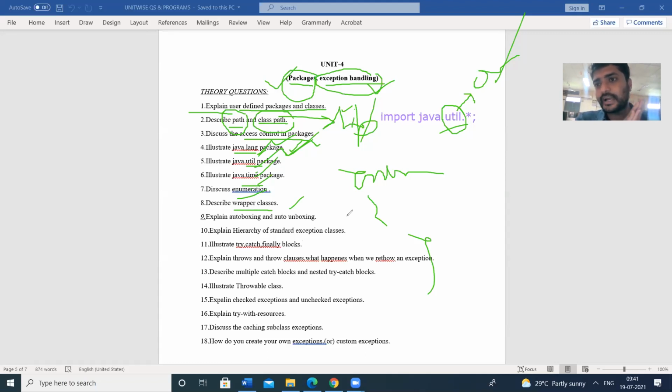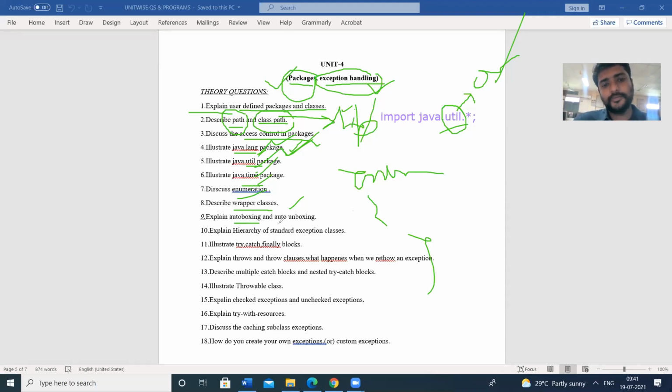Java is a purely object-oriented programming language, so here everything is an object. There is a possibility to convert the data types into an object, and that can be done through the wrapper classes. For the integer data type, the wrapper class is Integer, with capital I. If the name starts with a capital letter, that is a wrapper class.